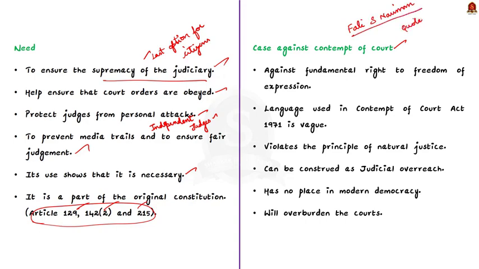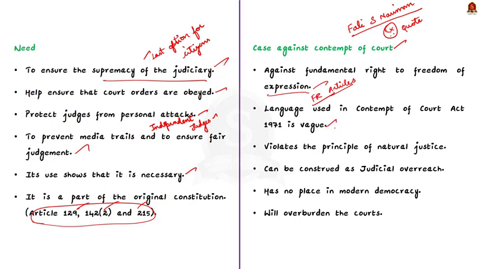Firstly, the contempt of court is against the fundamental rights guaranteed under Article 14 and 19. See, contempt of court provisions have some features that stifle our right to freedom of speech and expression. So basically in a democracy, even the courts have to be tolerant towards criticism. This is the first issue. The next issue is that the language used in the Contempt of Courts Act 1971 is very vague. Since the language is vague, the courts can interpret the provisions liberally to prevent constructive criticism as well.